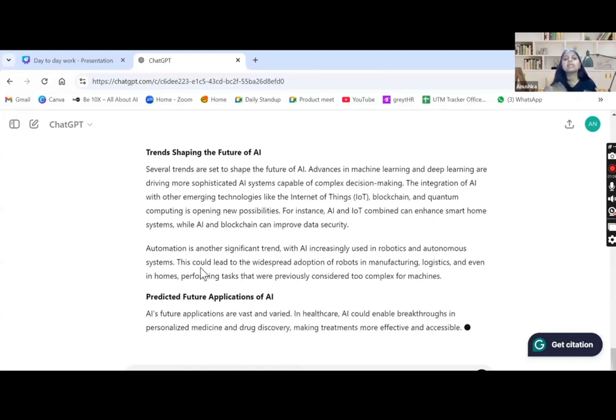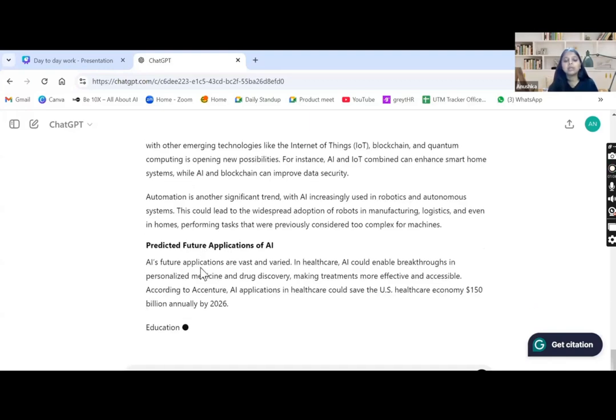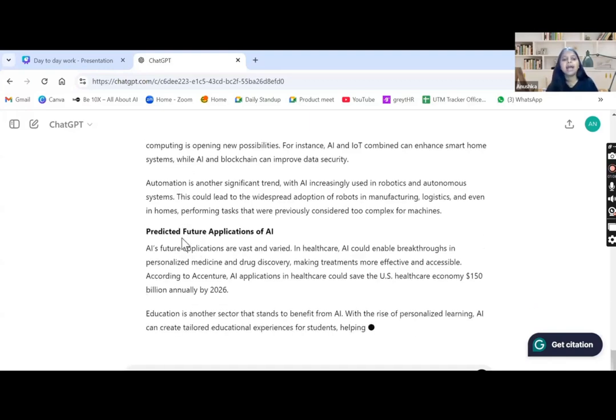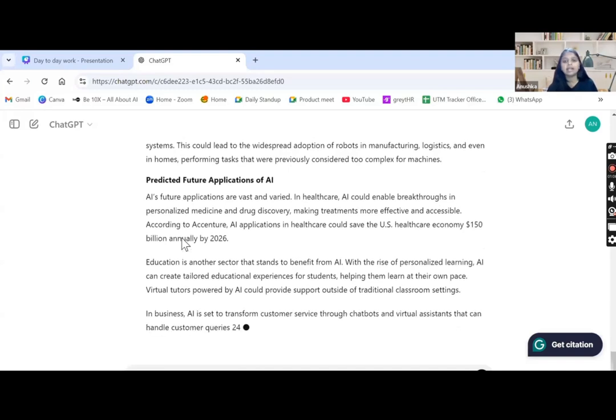So similarly, you can create your reports, you can create your blog post, you can create your article writing as well. So it will take a while to create the whole blog post. I guess you are very clear how you can use ChatGPT for generating blog post, article writing, and report making.